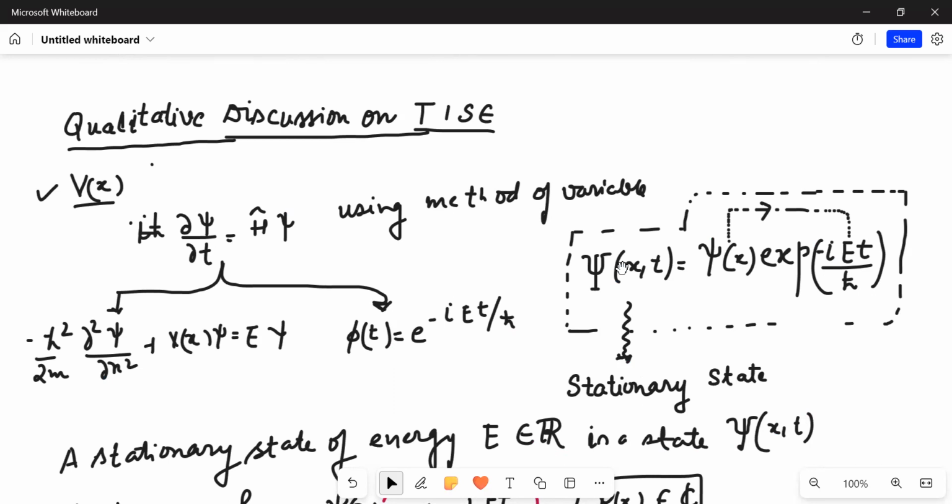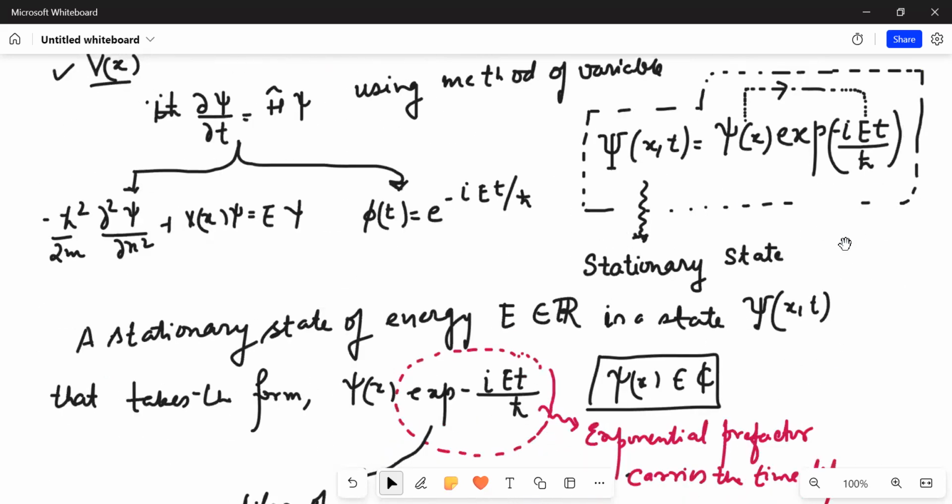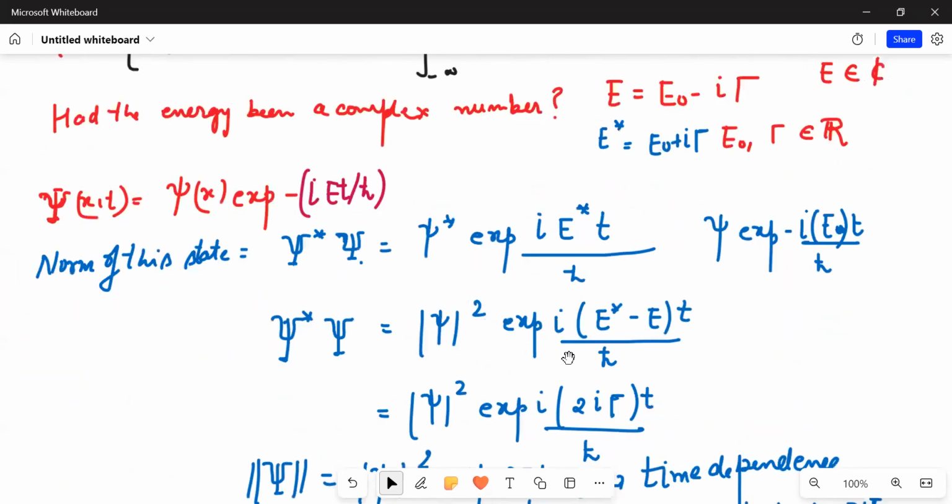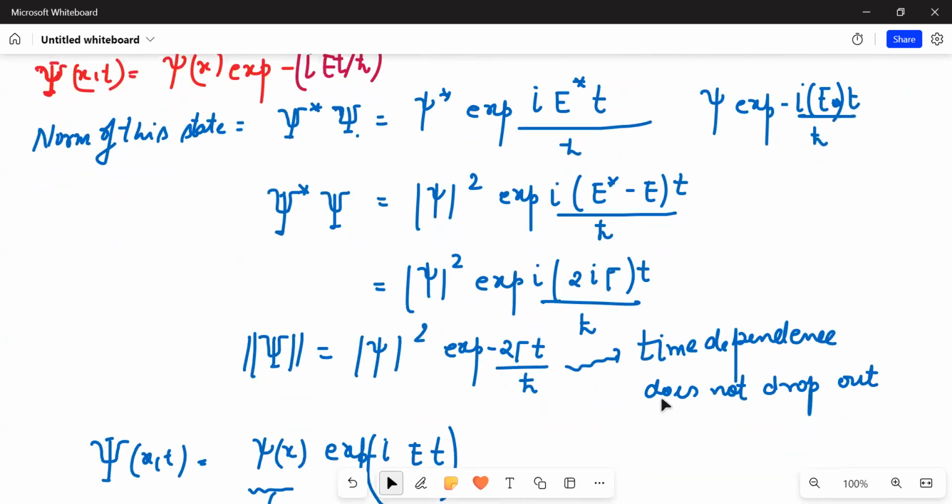When we try to find the expectation value, we find that this time dependent factor goes away, since these are stationary states. Also, we discussed that this energy E must be real; if it is a complex number, the time dependence will not drop out.